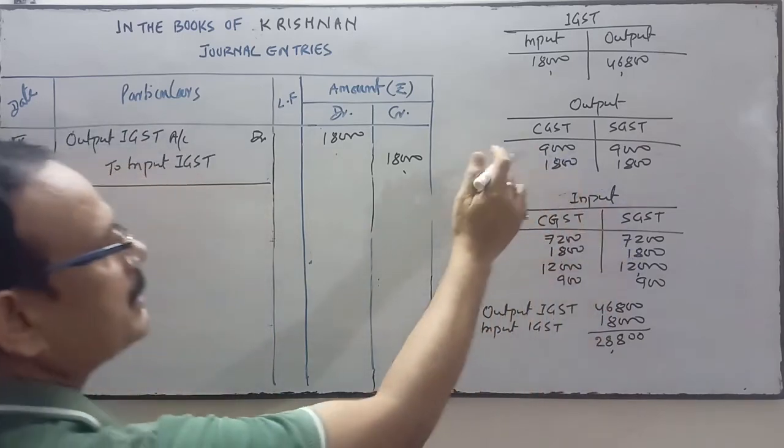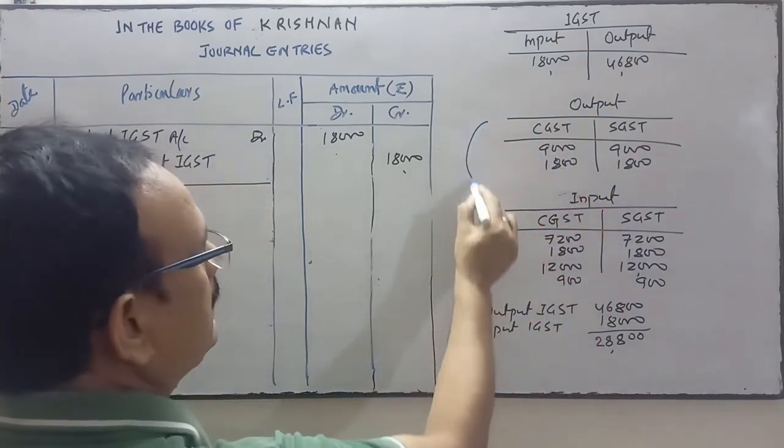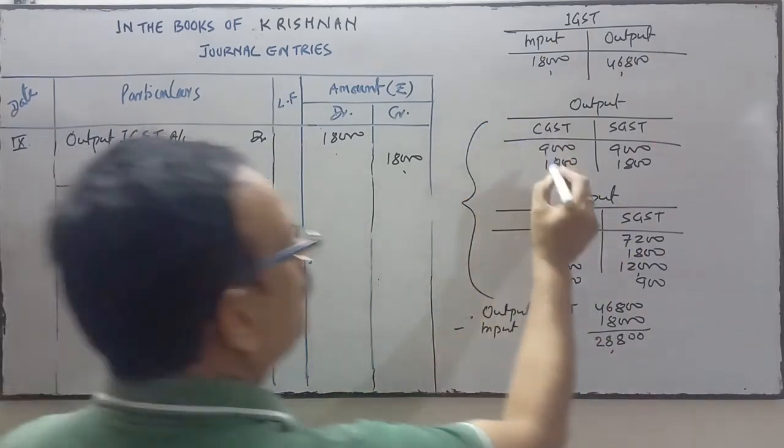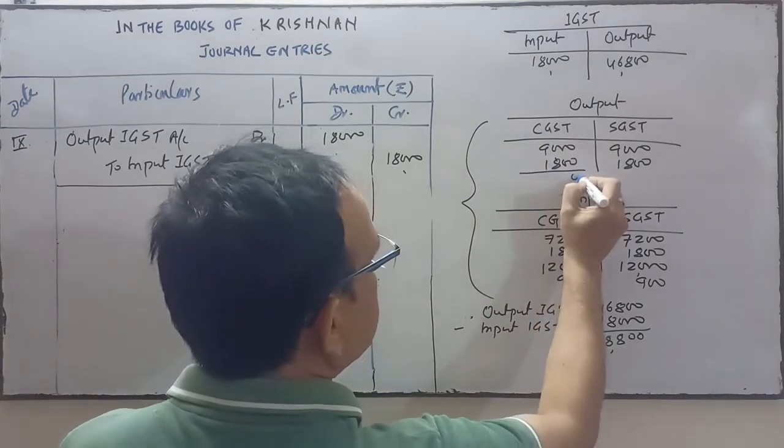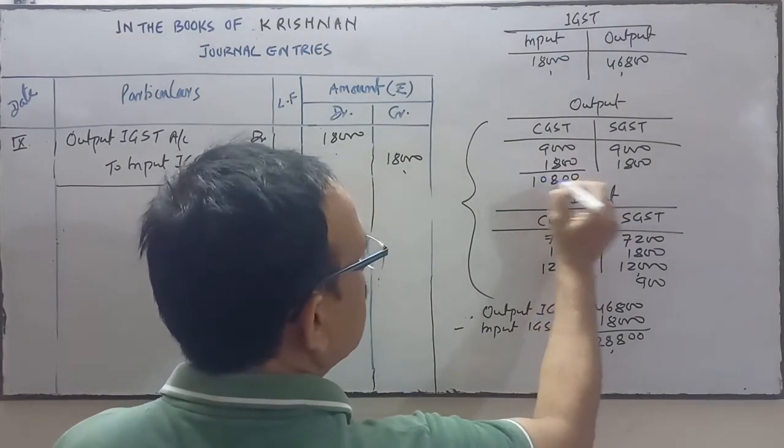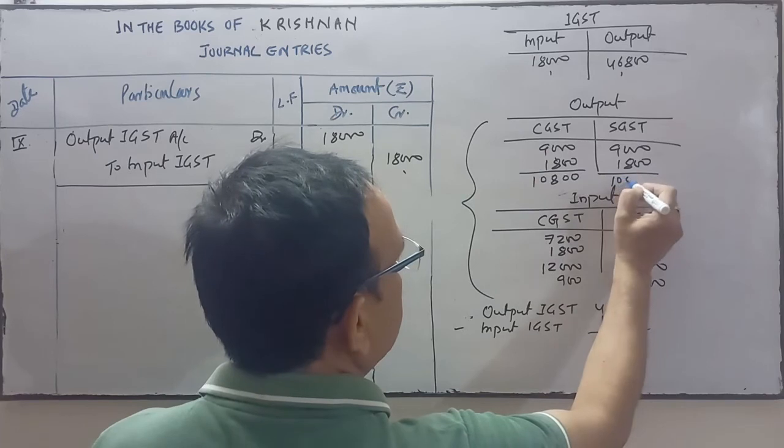First of all, now you see these two. Here total output CGST is 10,800.